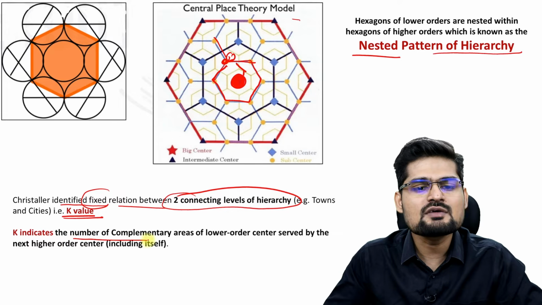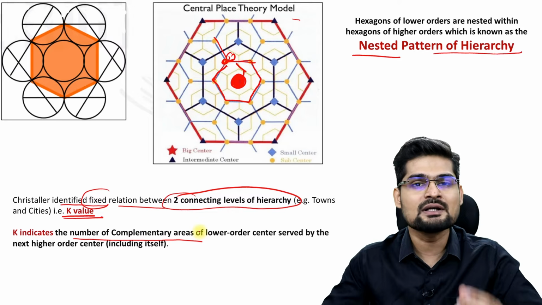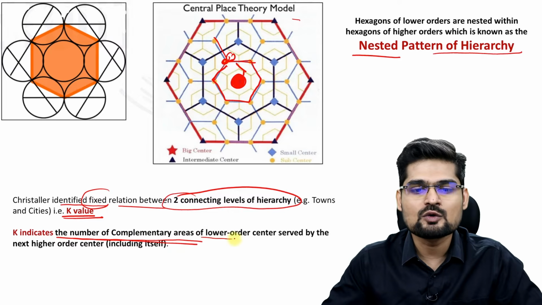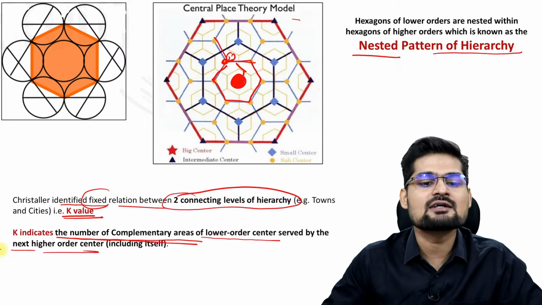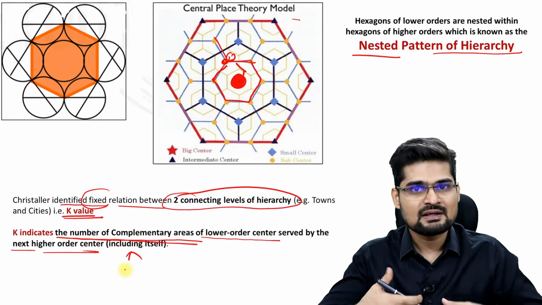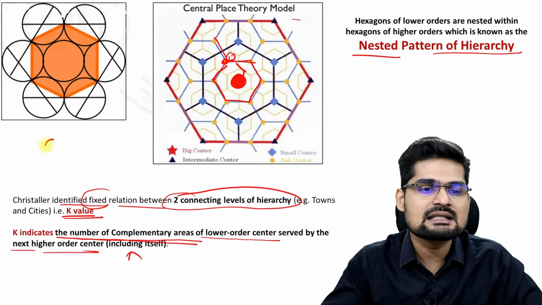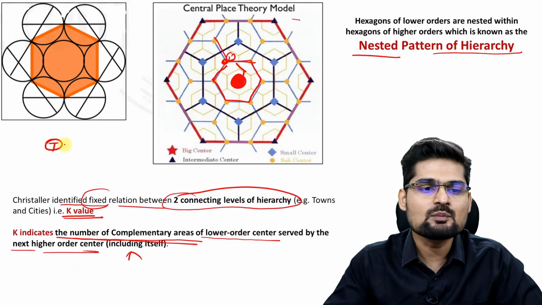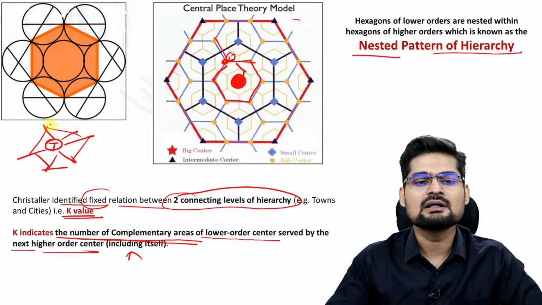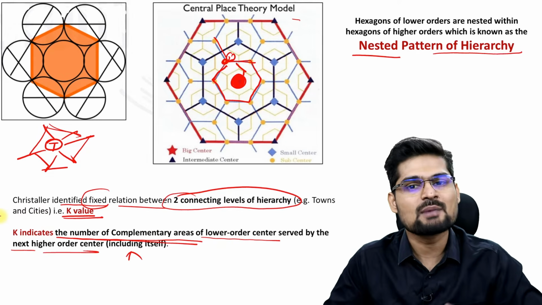K indicates the number of complementary areas that are served by the higher order settlement among its lower order settlements. So, K indicates the number of complementary areas of lower order centers served by the next higher order center. It includes first itself, it serves itself, and how many lower order centers can it serve? That is its K value. For example, there is a town T, then it may serve 1, 2, 3, 4, 5, 6, according to the hexagon if you observe, at max. So 6 lower centers and 1 it serves itself. That is the maximum possibility.